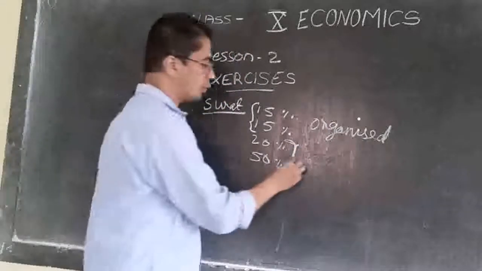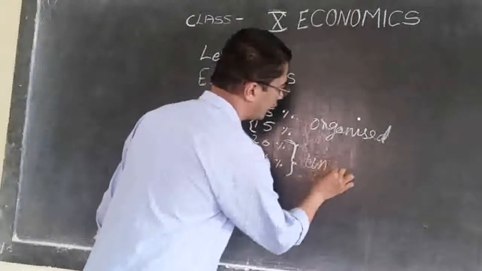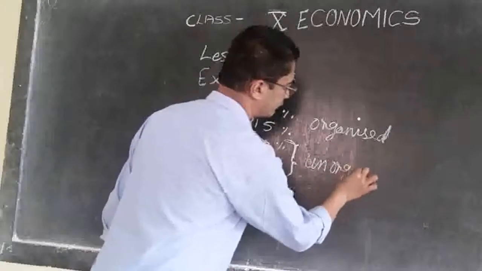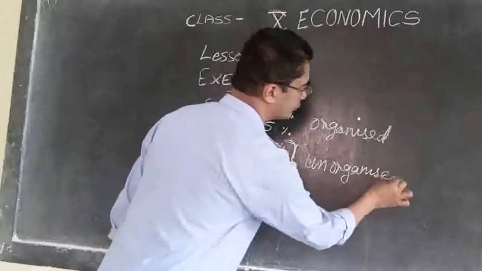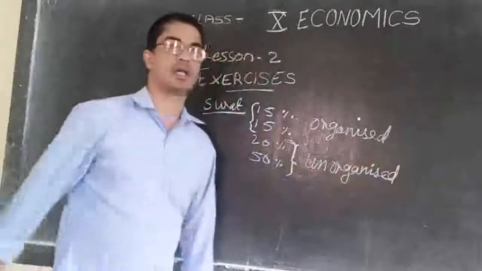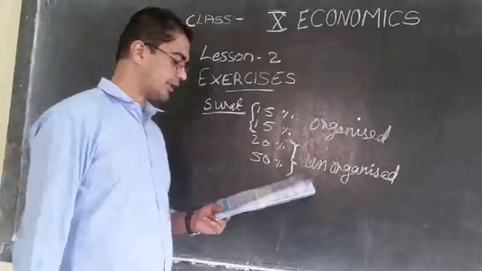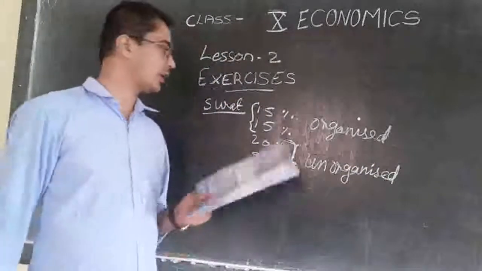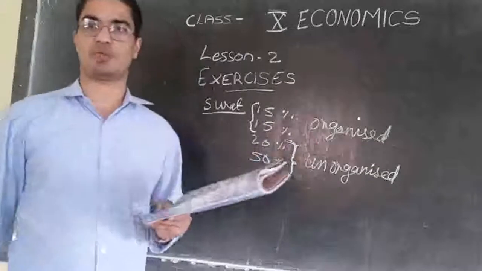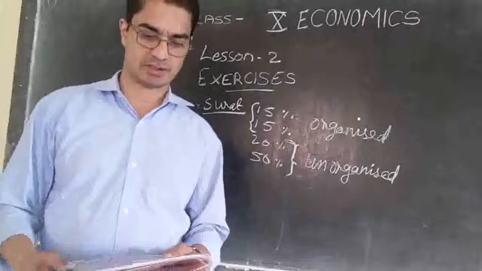Then 70% of the people are working in the unorganized sector. That is the situation not only in Surat but also maybe in most of the other places as well.